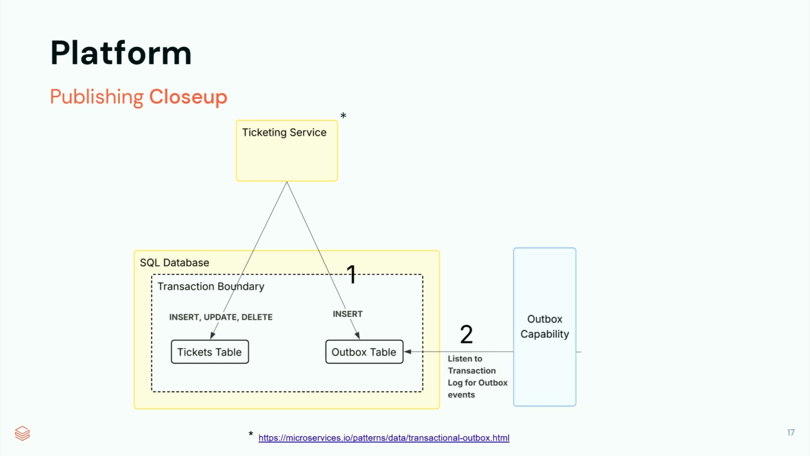Then there is the outbox capability. This is a Kafka Connect application, which listens to the transaction log of the database and specifically picks out outbox table events, formats them, and does some other magic there, and then routes to the correct Kafka topic that is configured.